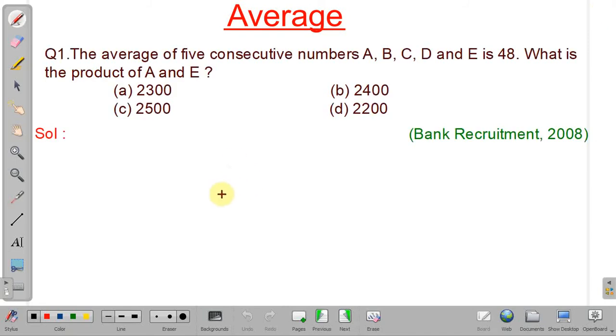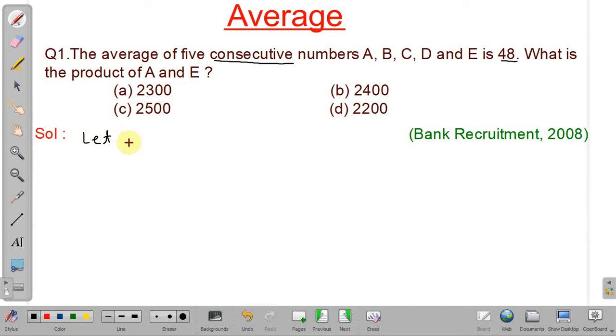See, in the first problem, what is said? The average of five consecutive numbers. Okay, so five consecutive numbers are A, B, C, D, and E, and the average given is 48. So we have to find the product of A and E. So how can we solve this? See, we will assume the smallest number. Let the smallest number be A.